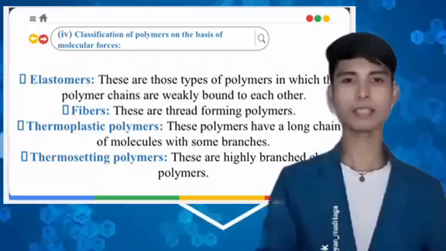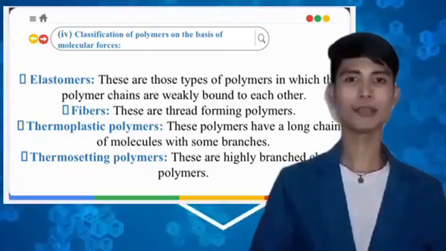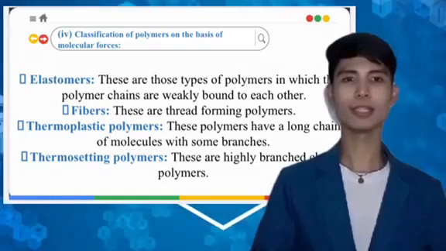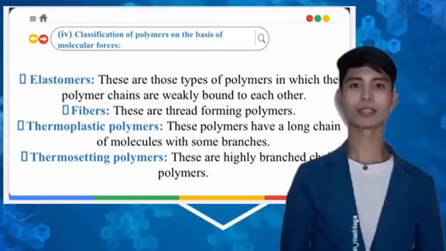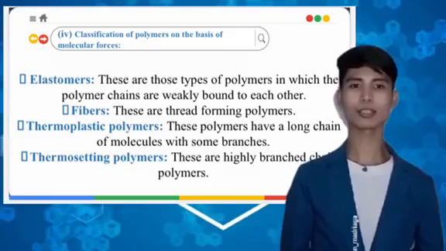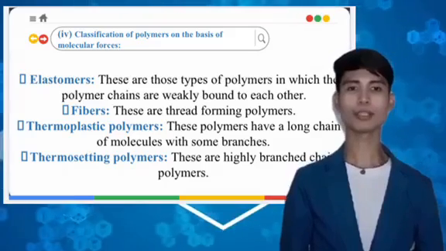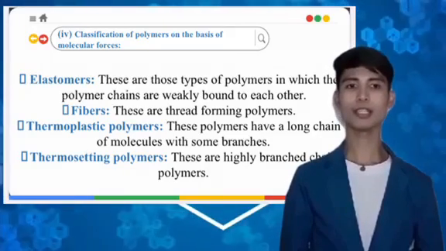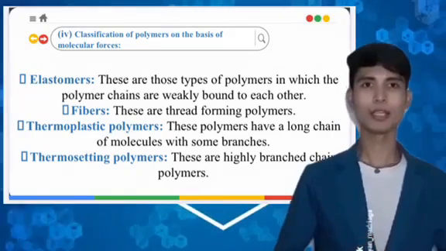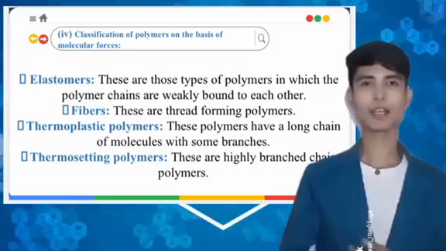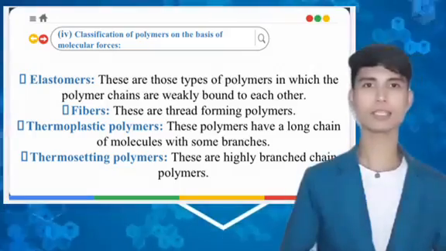Fibers. They have strong intermolecular forces and thus have a crystalline nature. Some examples include polyamides, polyester, etc. Thermoplastic polymers. Their intermolecular forces of attraction are intermediate between elastomers and fibers. Some common examples include polythene, polyester, etc. Thermosetting polymers. These polymers cannot be reused. Some common examples include bakelite, urea formaldehyde resins, etc.